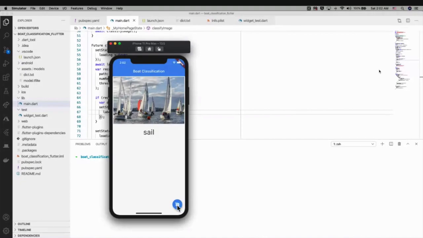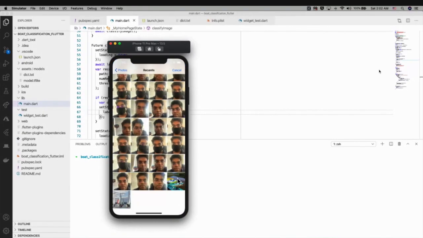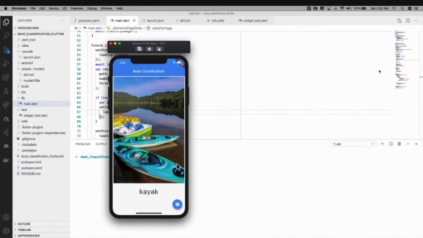Everything is happening on the device, so even if there is no network, it would still work. Let's say the other picture, it runs the inference and says kayak here.